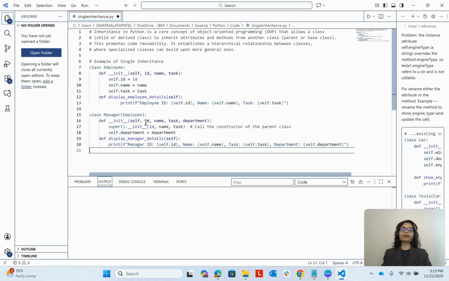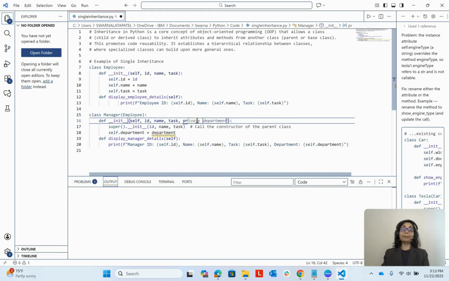Now you can think of it like we are having the ID, name, tax, and then instead of the department, let me take one program name which the manager manages. Program name, and here I'll be assigning the program name.